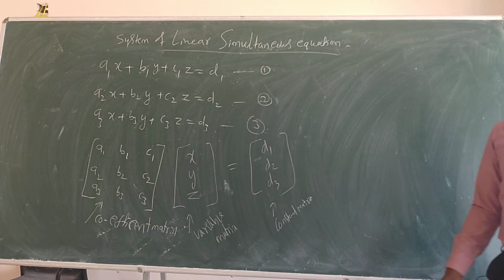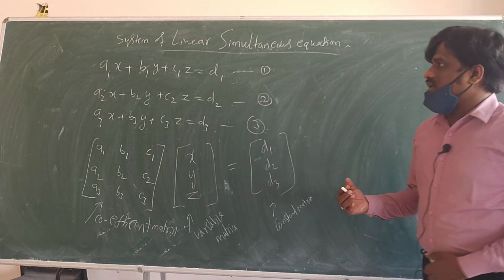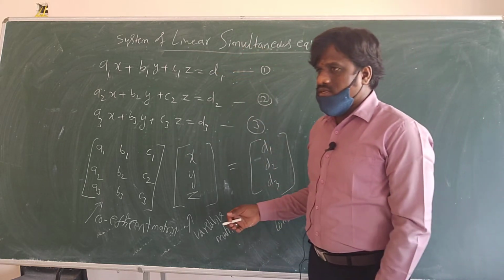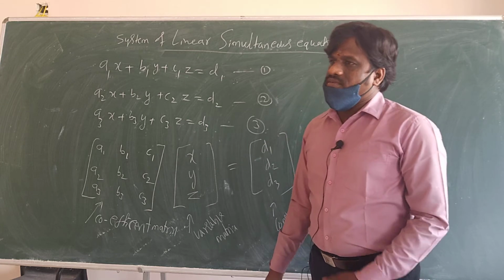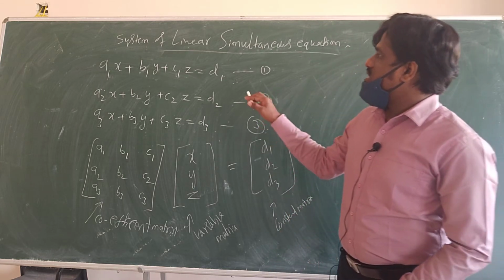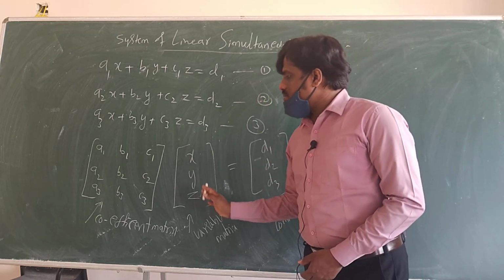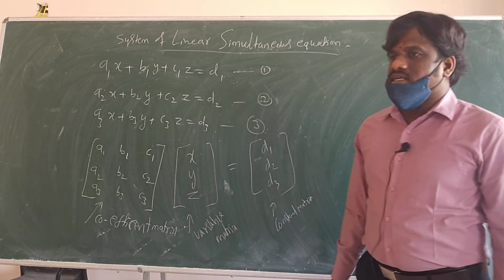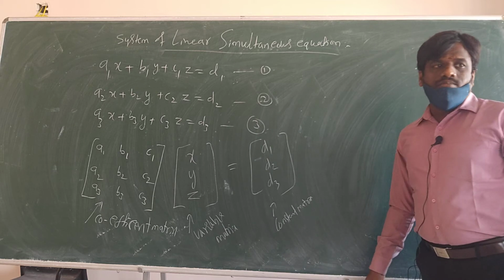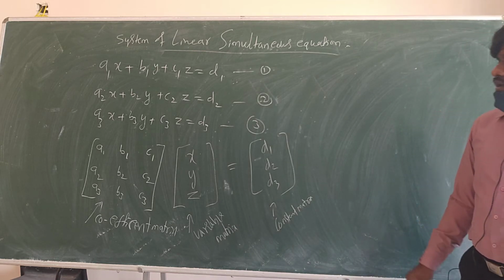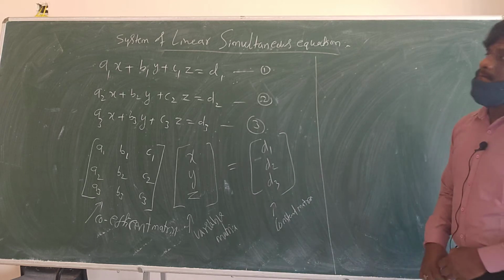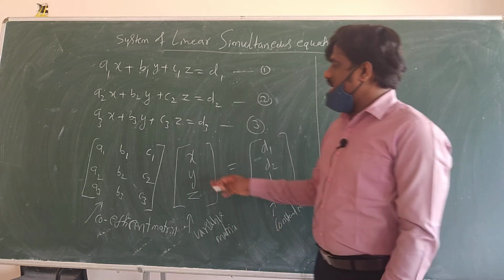Okay. So what we will do here, when you have three equations and three variables, a1x plus b1y plus c1z equal to d1. First we will write the coefficient matrix separately, then the variable matrix separately, then the constant matrix separately. Correct? After that, we will give names to them.